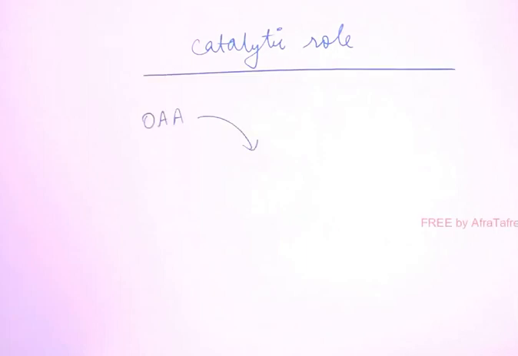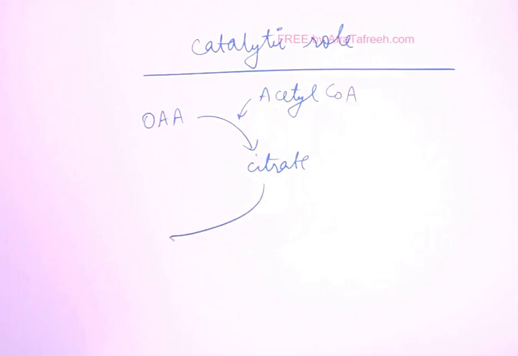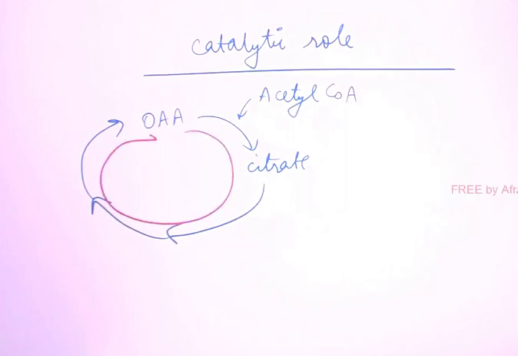Oxaloacetate will combine with acetyl-CoA as the first step of the TCA cycle, making citrate. After citrate, there are so many steps. Finally, oxaloacetate is again regenerated back. So we say that this oxaloacetate has a catalytic role in the TCA cycle. Because oxaloacetate has a catalytic role, TCA is not a pathway. It is a cycle. Pathway means going in one direction like glycolysis, right?